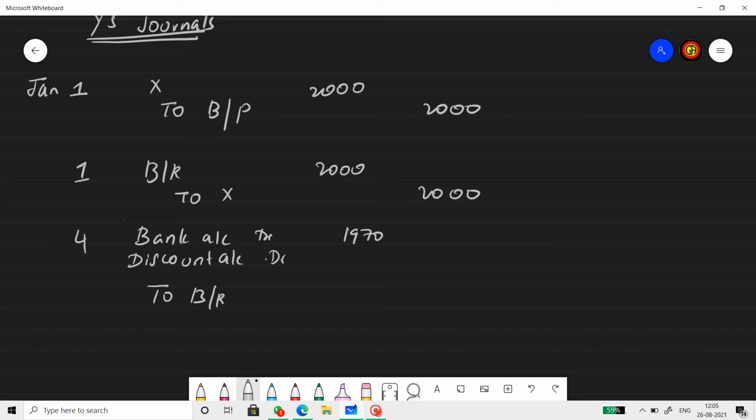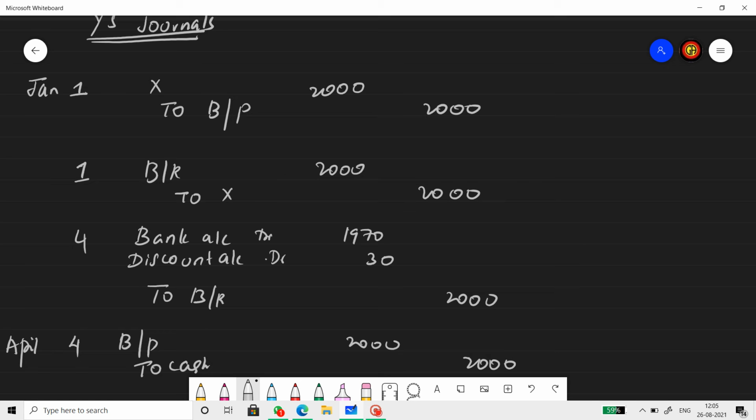Calculation and amount will be the same since it's for 2000. And on 4th of April, the bill that is accepted by Y will be cleared. So the BP will be cleared. So it is BP to cash, 2000 rupees. So this is what we do when there is no insolvency or there is no dishonor.